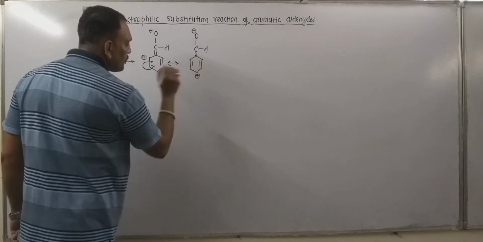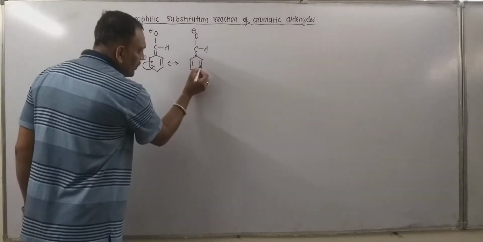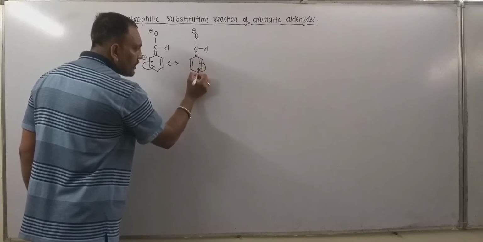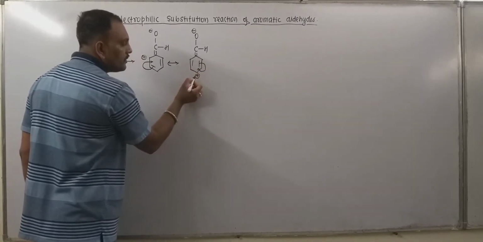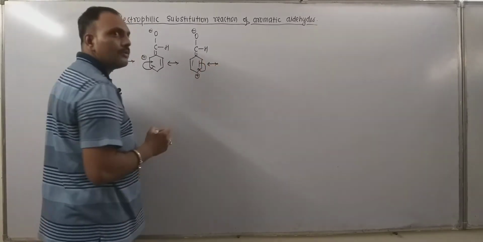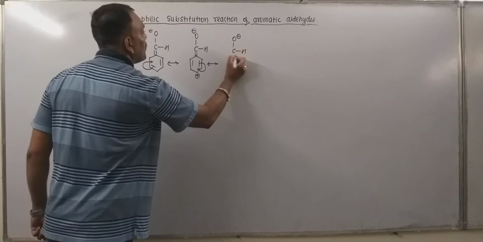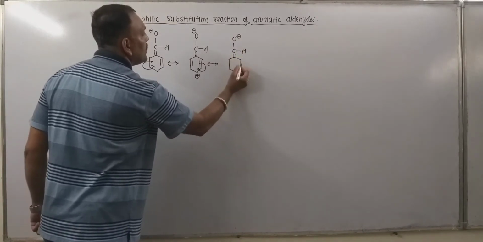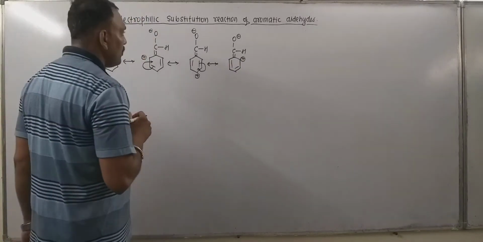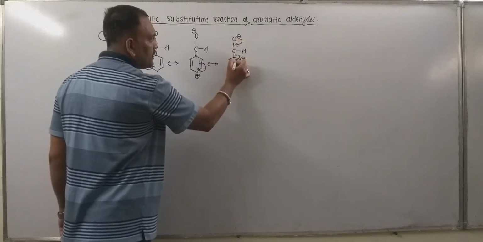Now in this structure, the fourth carbon of the ring acquires what? A positive charge. Next, this pi electron may get placed right here, and due to this the charge on this carbon gets accumulated on this. I mean the charge rotates throughout the ring and leads to the next resonating structure, which may be drawn in this way. So this carbon bears the positive charge. Now the next attempt one can draw in this manner.